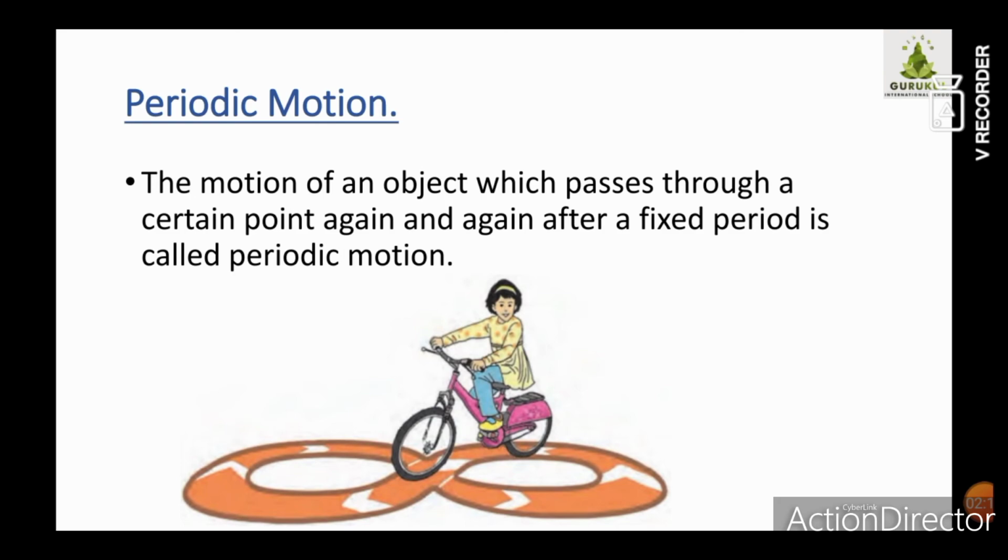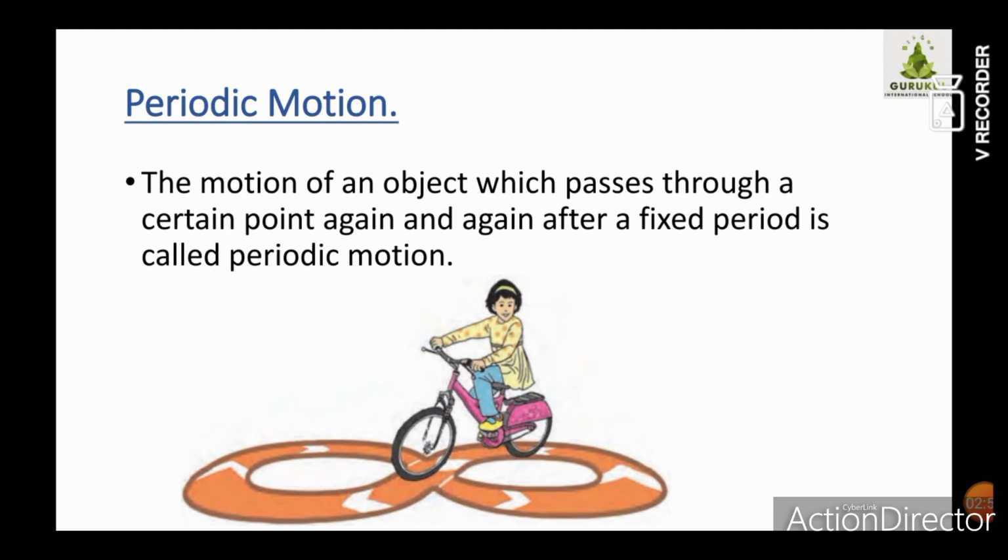Again after 60 minutes it will pass through that number 12. Correct? It means that the object is passing through a certain point again and again after a fixed period. Such a type of motion is called periodic motion. Here you can also see a girl riding a bicycle in one particular manner. Every time she passes that one point after a certain period of time, such a motion is called periodic motion.